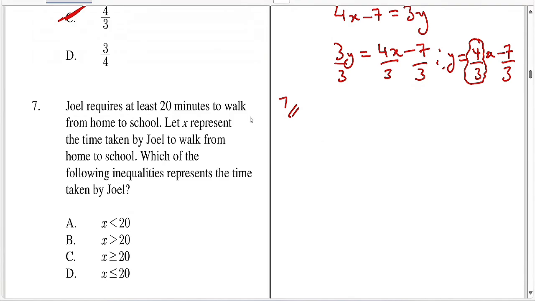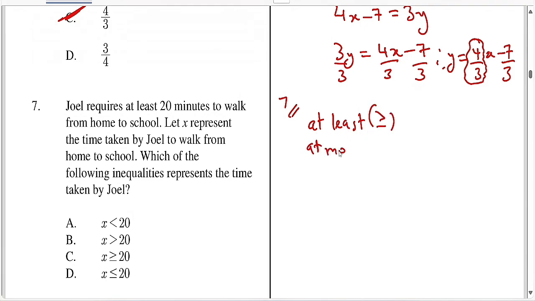So hapo umeambiwa he requires at least 20 minutes. At least yamaanisha kuwa isishuke chini yake. At least yani the least number hapa ni 20 minutes, lakini yaweza ika exceed pia zile 20 minutes. So at least inequality yake usually ni hivi. Okay, let me just write it properly. Inequality yake usually ni hivi. So hii ni at least.